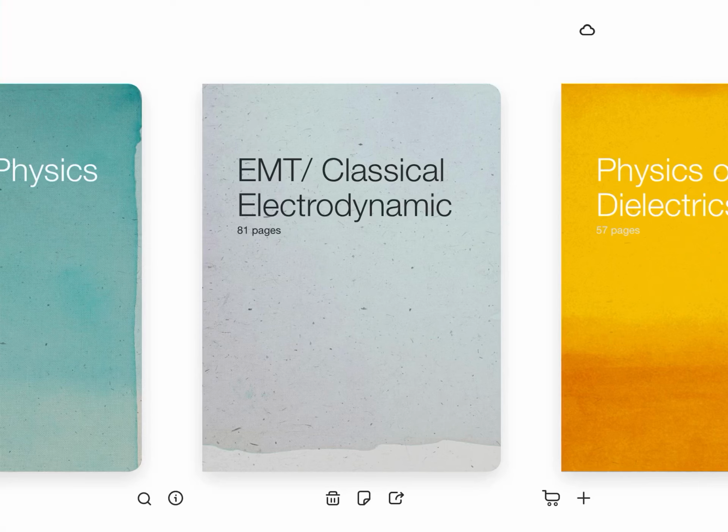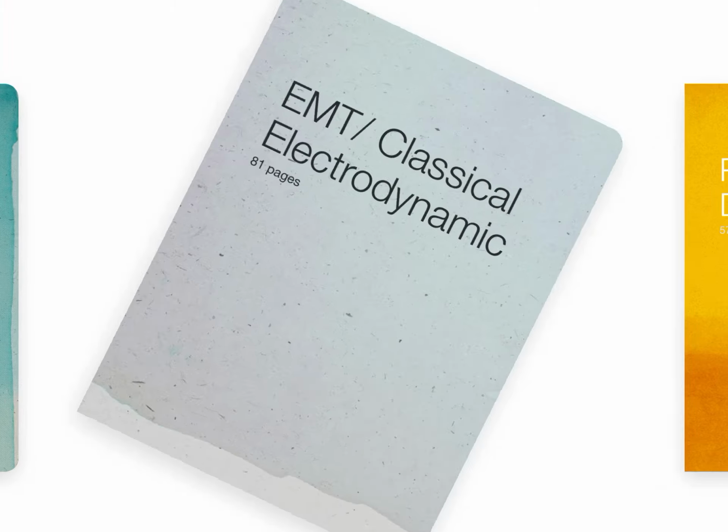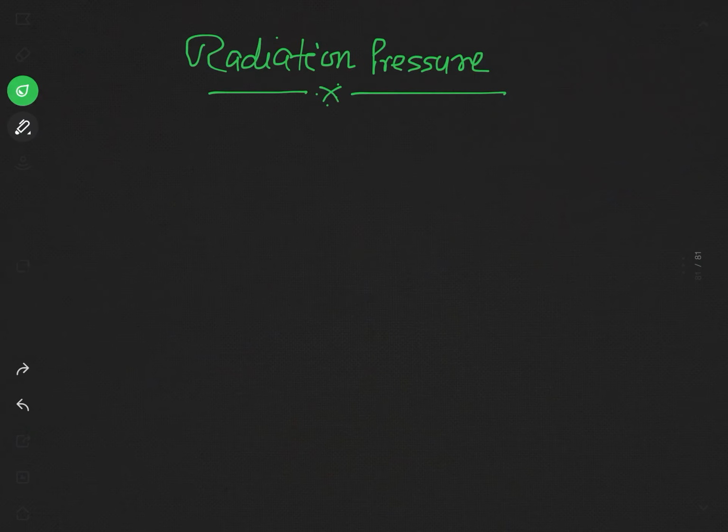After a detailed analysis of Maxwell stress tensor and momentum in electromagnetic field, today we are going to discuss an important concept of radiation pressure. Actually, when a radiation falls on a surface, then it is either absorbed by the surface or it is reflected. Although a part of radiation may be absorbed and a part of radiation may be reflected.